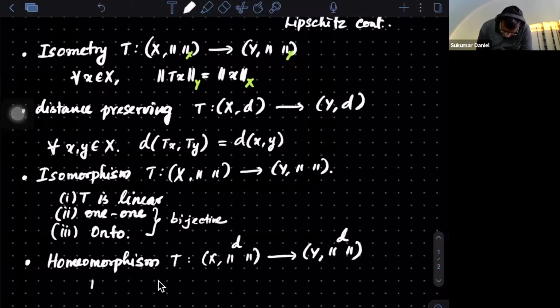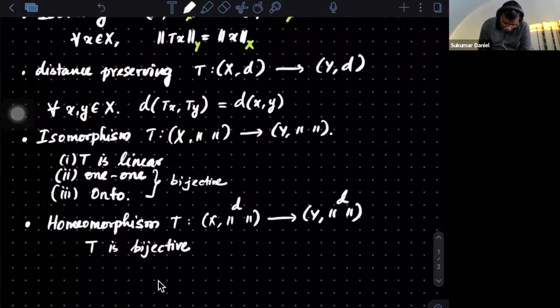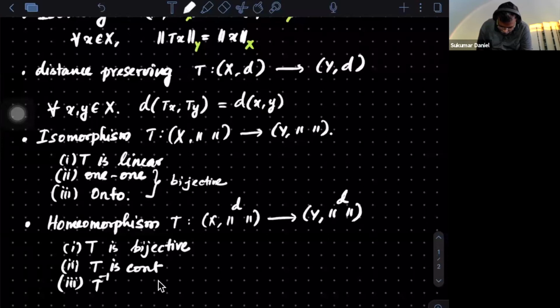So you want T to be bijective, or one-one and onto, and T continuous. Not only that, T inverse is also continuous, because since it is one-one and onto, I can discuss this inverse map. T inverse is a map from Y to X, and this is also continuous.